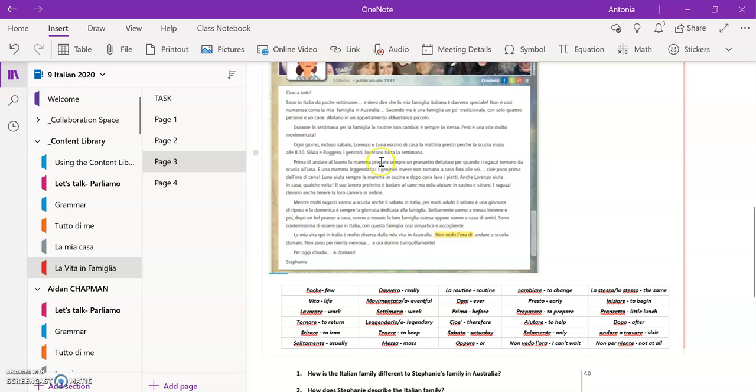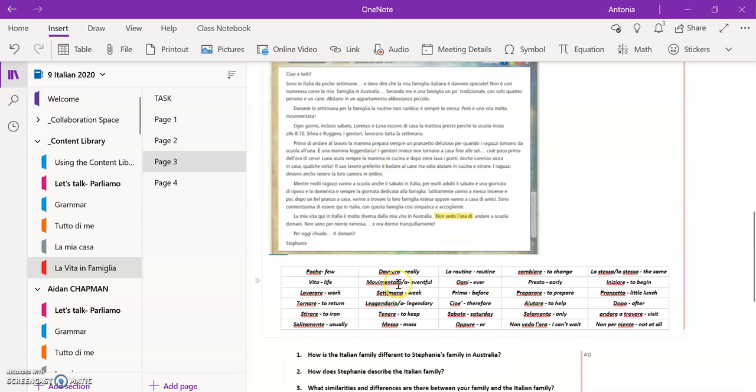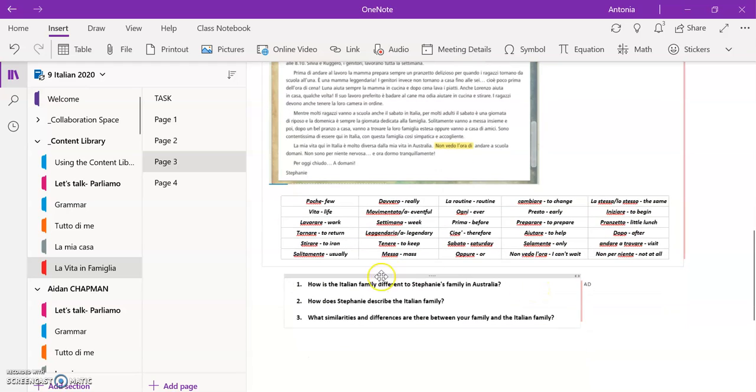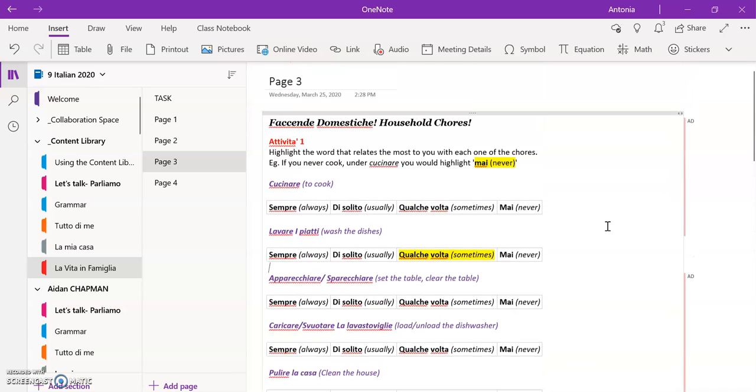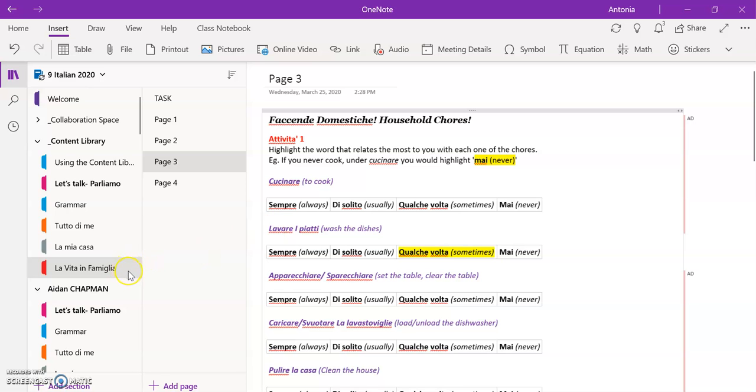Okay, so read this email or this letter, use this word bank to help you translate, and then you need to answer these questions in English. So question 1, how is the Italian family different to Stephanie's family in Australia? Question 2, how does Stephanie describe the Italian family? And question 3, what similarities and differences are there between your family and the Italian family? So I would say read through those questions first, know what you're looking for, and then read through the letter and use those words to help you understand what is being said. Now, for this week, that is all you need to do on the section of La Vita in Famiglia.